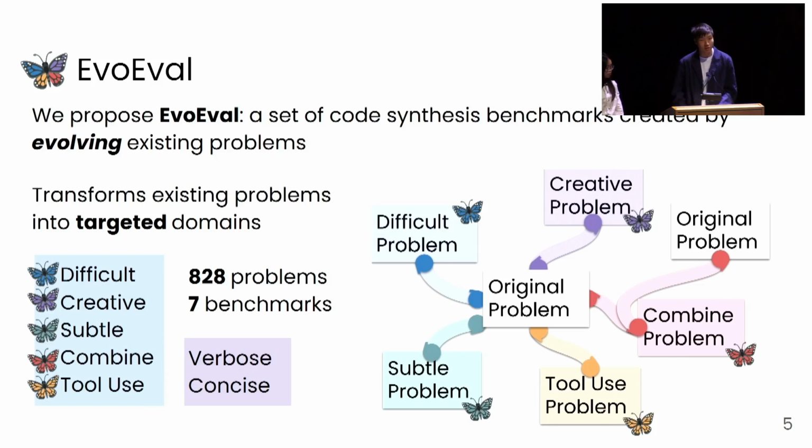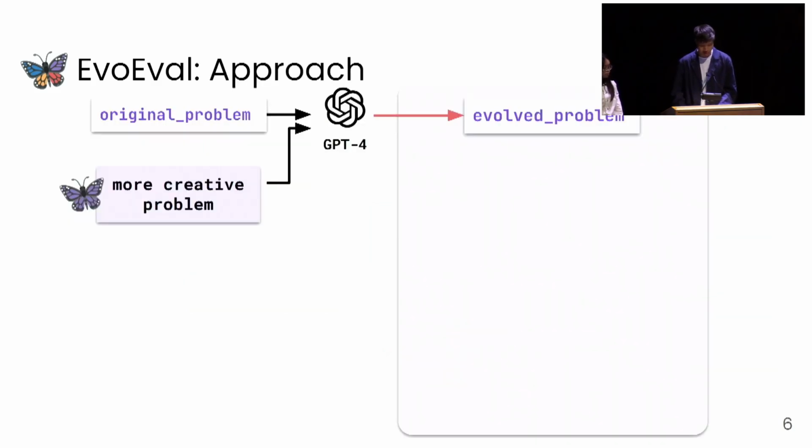So now I'll briefly describe the transformation approach we use in order to produce new problems in EvoEval. We begin with the original problem. In this case, we want to transform it into a more creative problem. So we start by using GPT-4 with our transformation prompts in order to get our initial evolved problem.